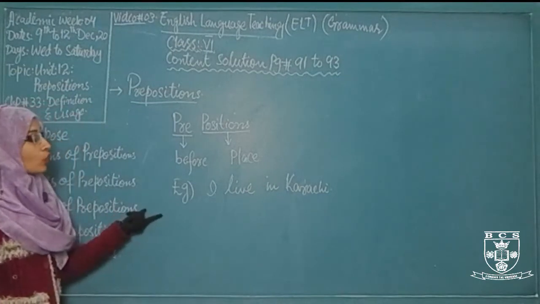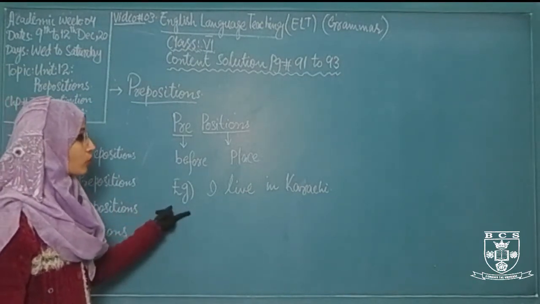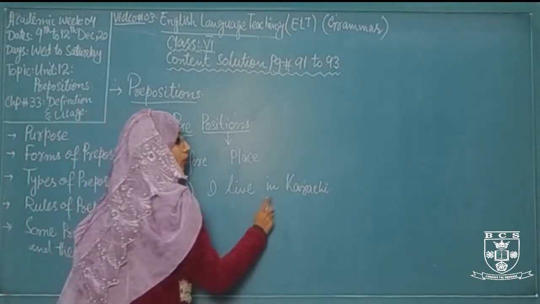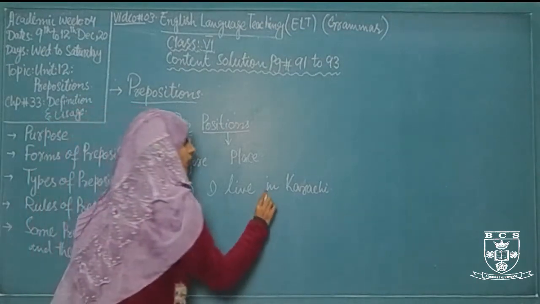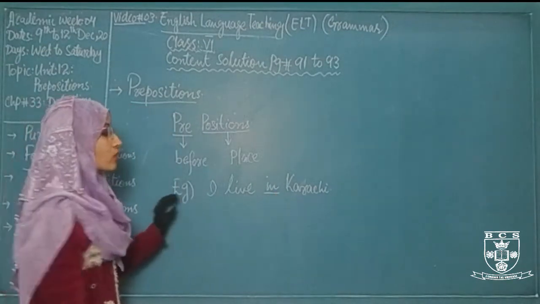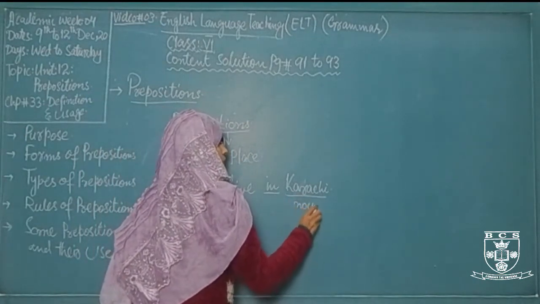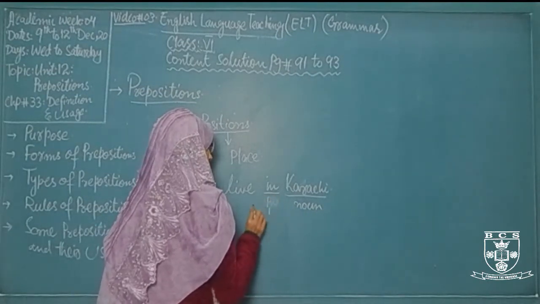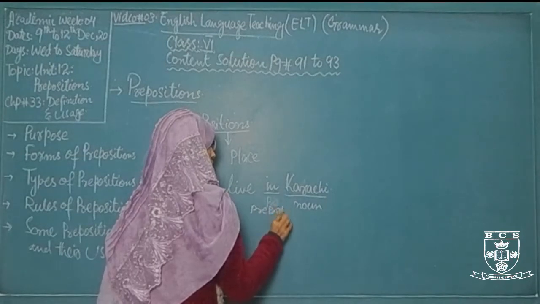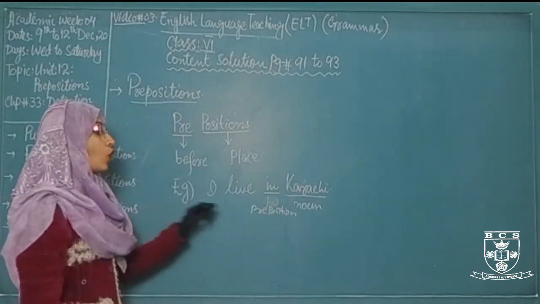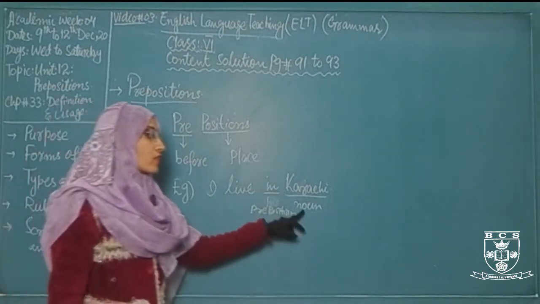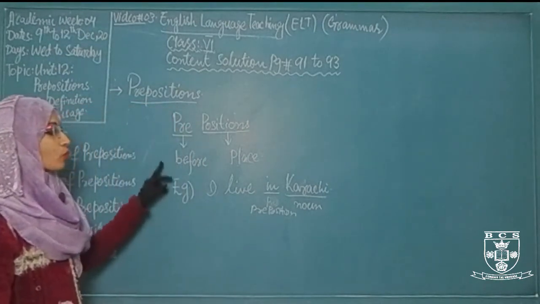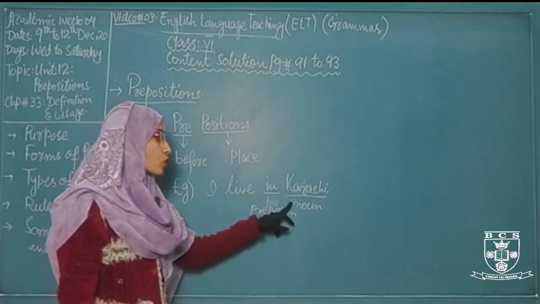To clarify both statements, let's take an example. Here is the example: I live in Karachi, right? So in is a preposition in this sentence and Karachi is a noun. So the preposition in comes before the noun Karachi. So the first statement is clear, that the preposition always comes before the noun.